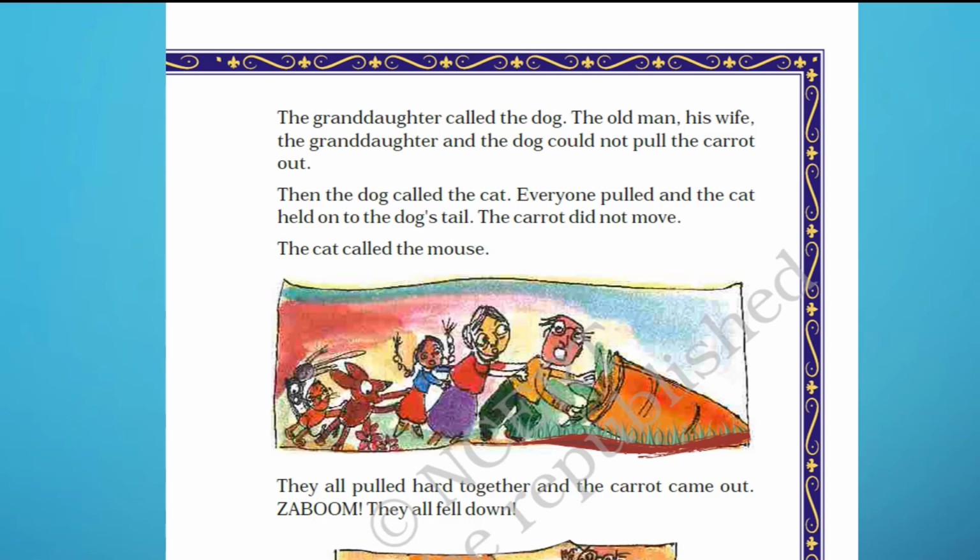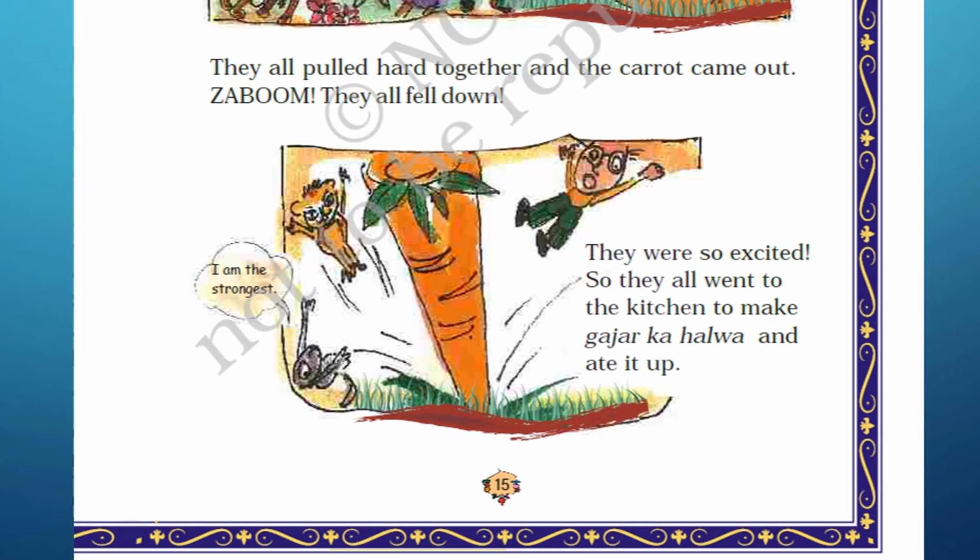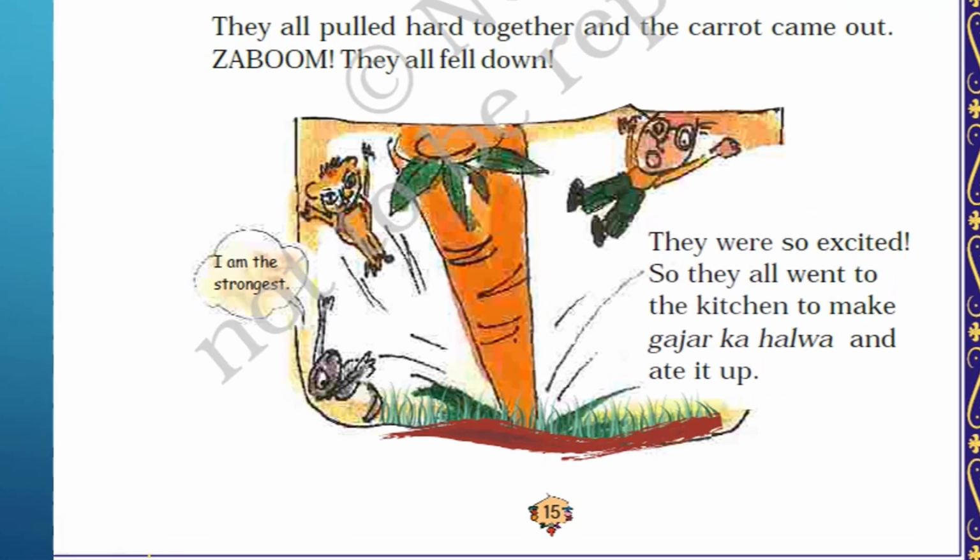The carrot did not move. The cat called the mouse. They all pulled hard together and the carrot came out. Jaboom! They all fell down. They were so excited, so they all went to the kitchen to make gajar ka halwa and ate it up.